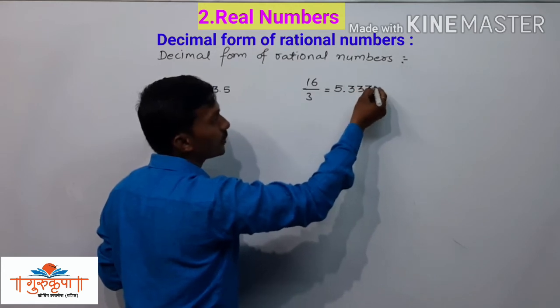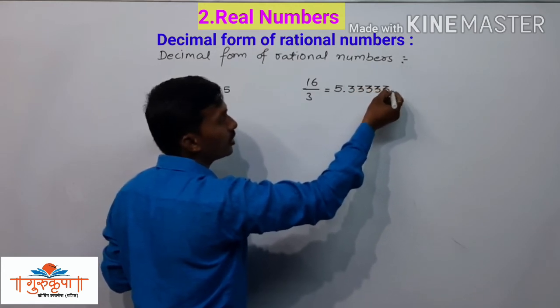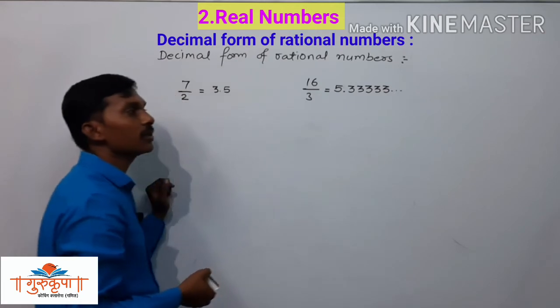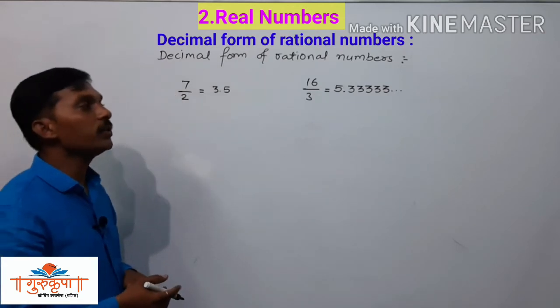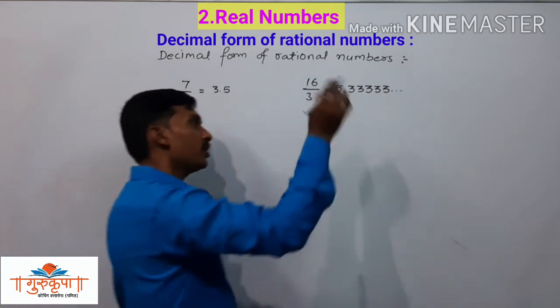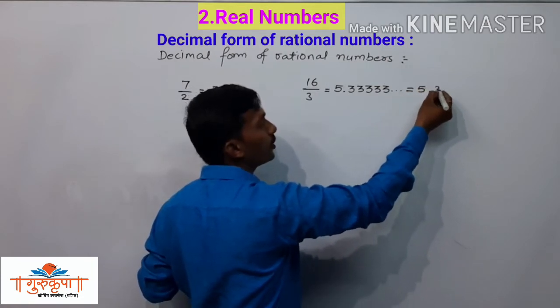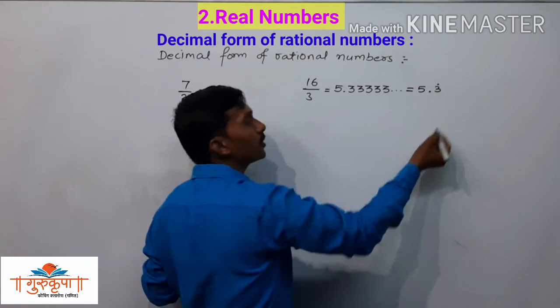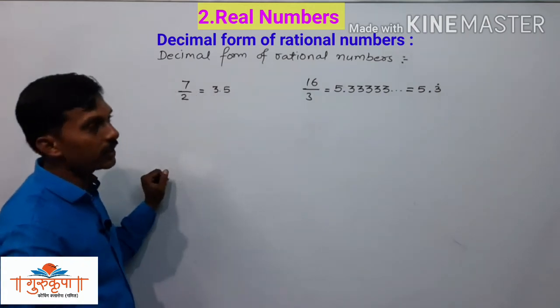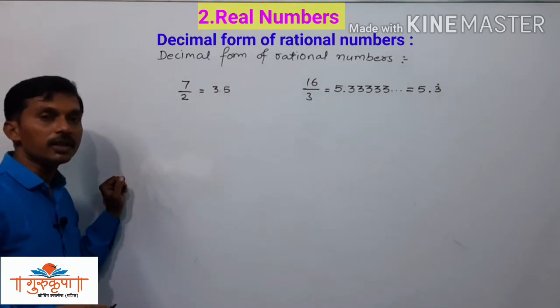So 3 is going to recur there. The division is 5.333 and so on. We can write it as 5 point recurring 3.